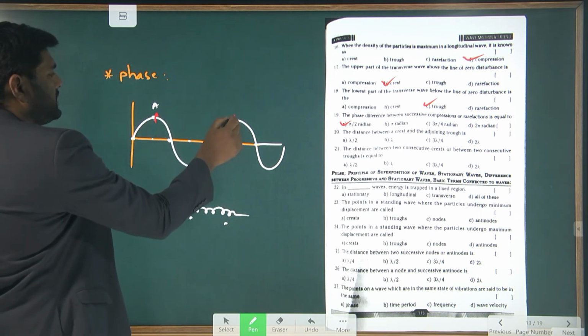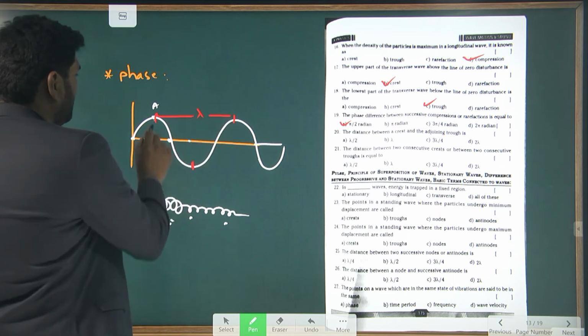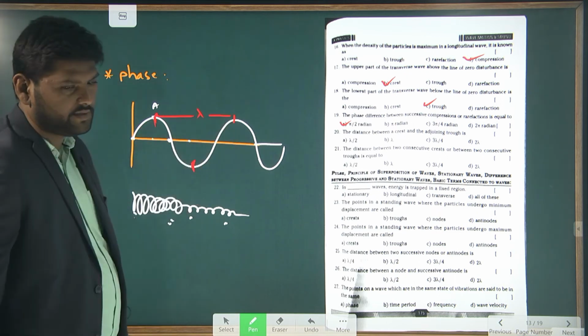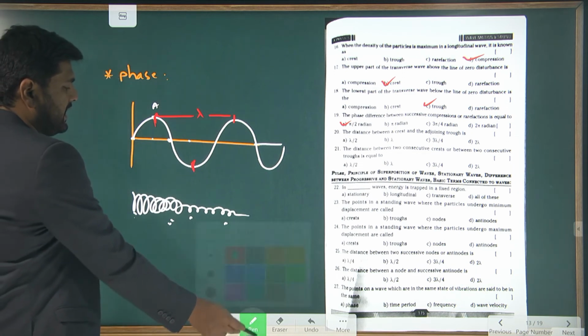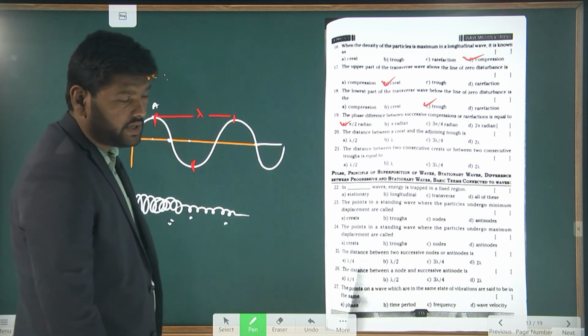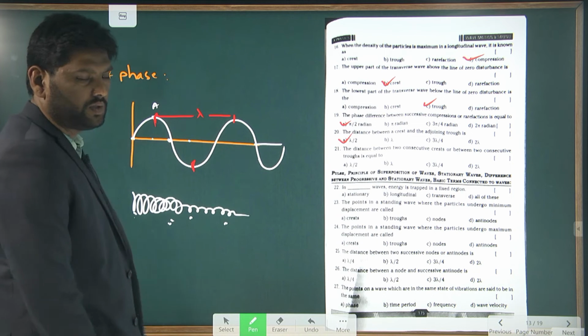Here to here, the distance is called what? Lambda. Then here to here, the distance is called how much? Half of that, which means lambda by 2. Understand?